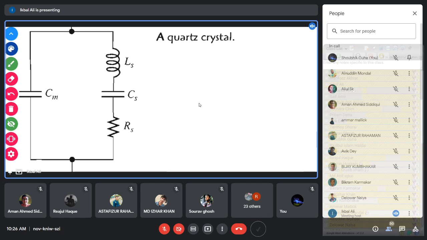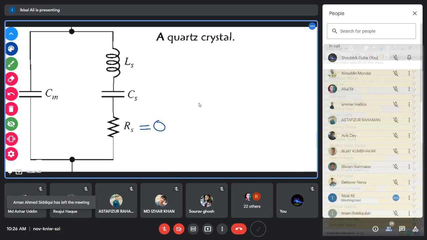We assume that this resistance RS equals 0. We assume this for our analysis, because the crystal has a very low resistance. Then when the series resonance occurs, if RS equals 0, what will be the impedance of this L and C?